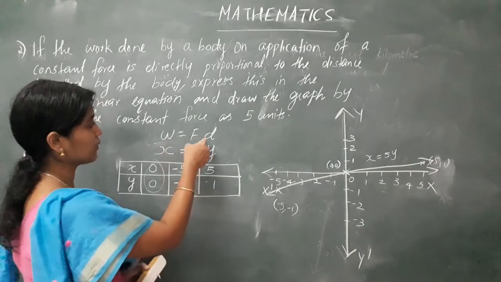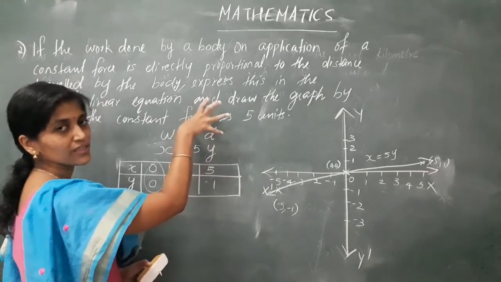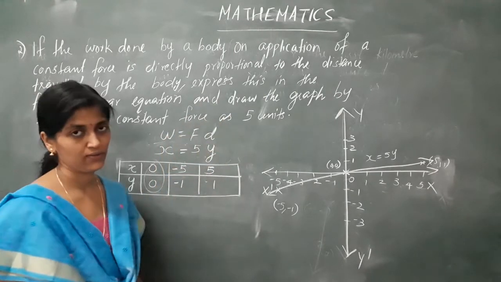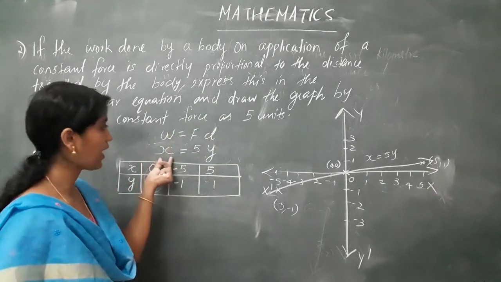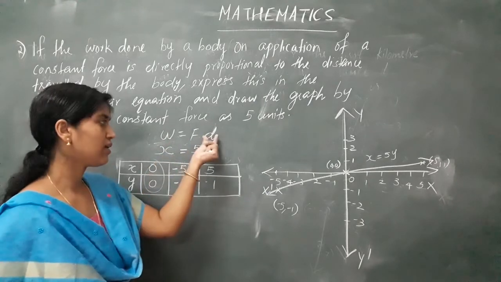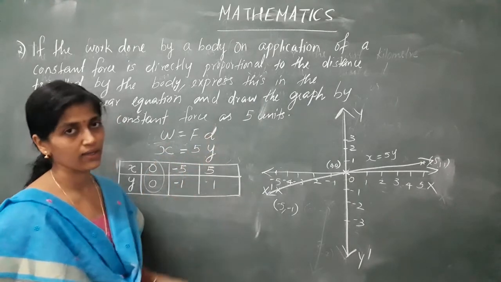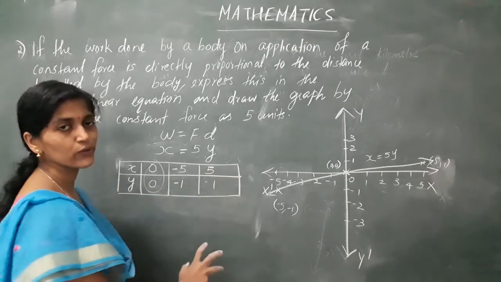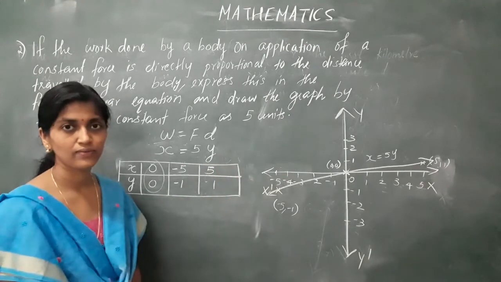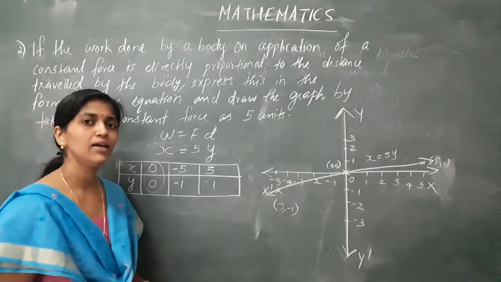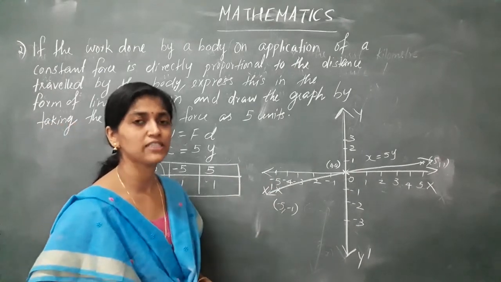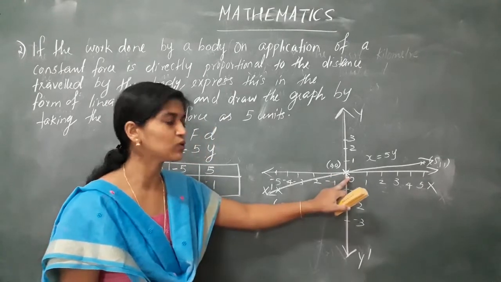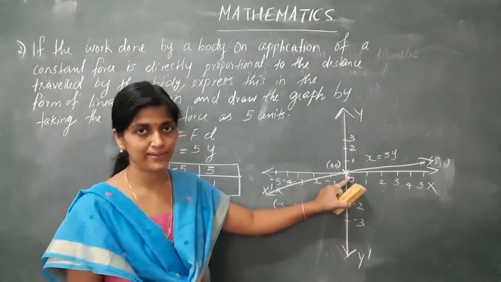So W is directly proportional to d. Since force is given, you can form the equation W is equal to Fd. So we have taken W as work as x and distance as y. Is it clear? We have found the solutions. Draw its graph. You can see the above graphs which we have seen are not passing through the origin, but here it is passing through the origin.